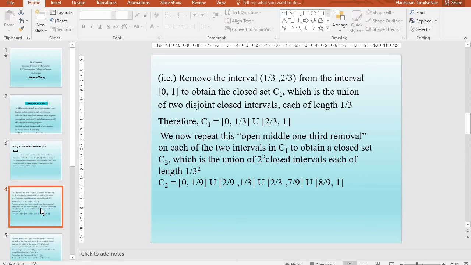Similarly, you divide the closed interval [2/3, 1] as the closed interval [2/3, 7/9], the open interval (7/9, 8/9), and the closed interval [8/9, 1]. Now, C2 is the union of four closed intervals, each of length 1/9. That is, C2 is the disjoint union of [0, 1/9], [2/9, 1/3], [2/3, 7/9] and [8/9, 1].